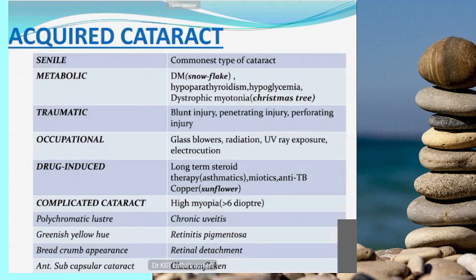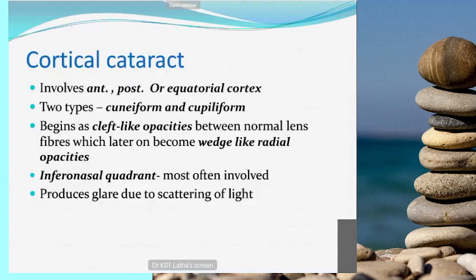We have seen senile cataract, the causes, metabolic and all the causes, already. Coming to cortical cataract, the classification usually starts in the anterior cortex, posterior cortex or equatorial cortex. The pre-equatorial region is the most active part of the capsule, and from there the lens fibers start. So the cortical cataract usually starts in the anterior cortex or posterior cortex, and there are two types.